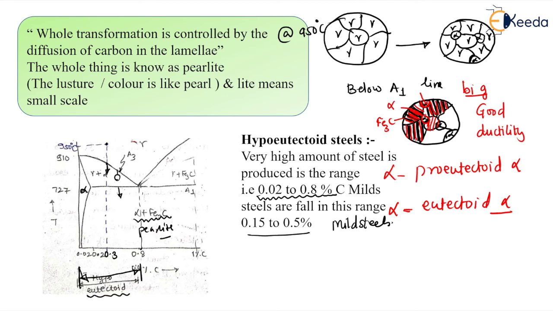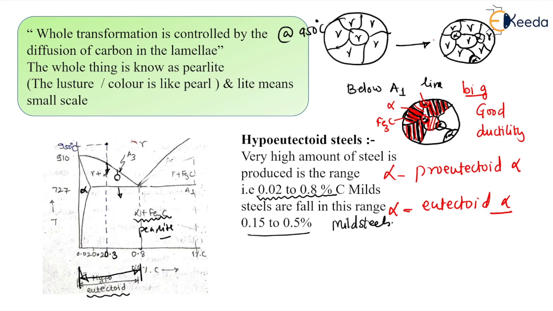In short, we have taken 0.3 percent carbon and gone to 950 degrees centigrade, where everything was gamma austenite. Now we start cooling. When we come below the A3 line, because of the alpha rich region, some of the gamma in the grains gets transformed into alpha at the grain boundaries.